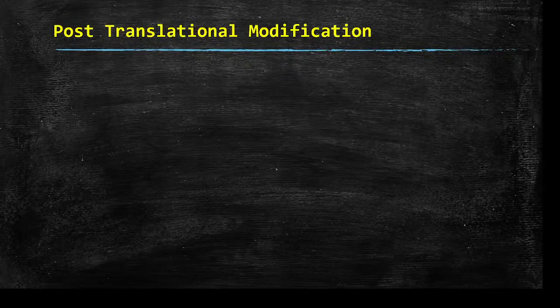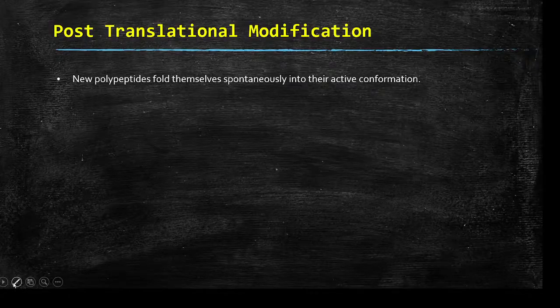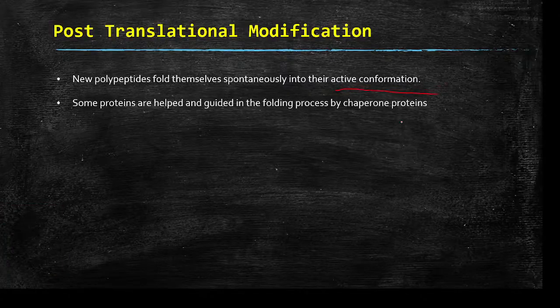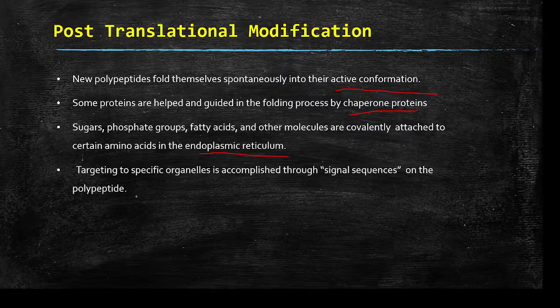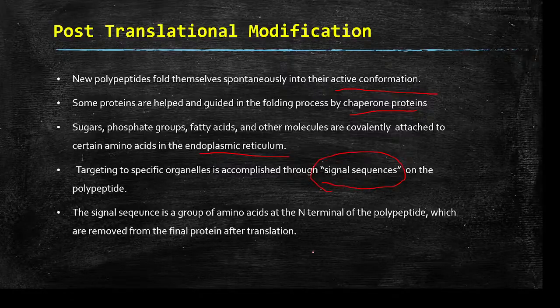Okay, once the protein is released from the ribosomes, it undergoes certain modifications before it reaches the particular organ. The new polypeptide then folds itself into a particular active conformation. Some proteins are helped and guided in folding by chaperone proteins. Sugar, phosphate groups, fatty acids, and other molecules are covalently attached to certain amino acids in the endoplasmic reticulum. After these modifications, the targeting is accomplished by signal sequences that are present on the polypeptide.